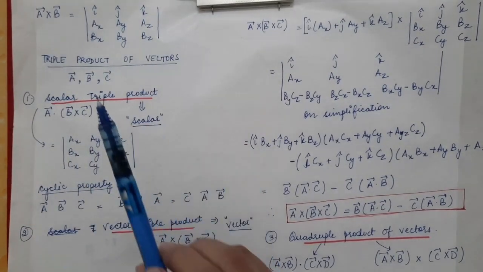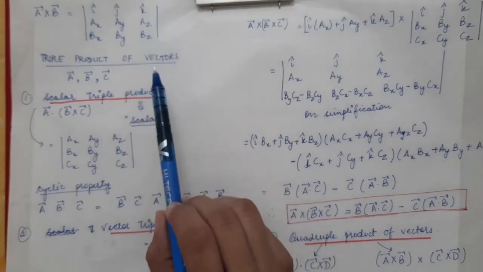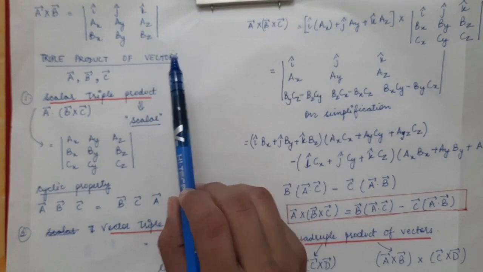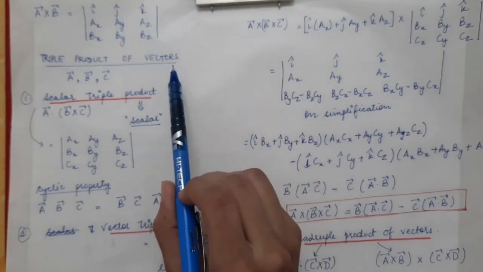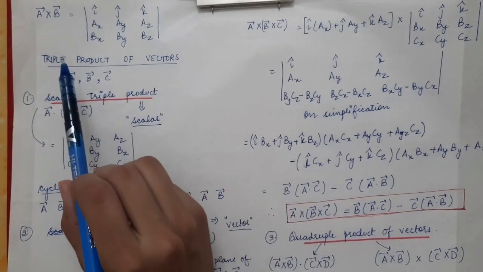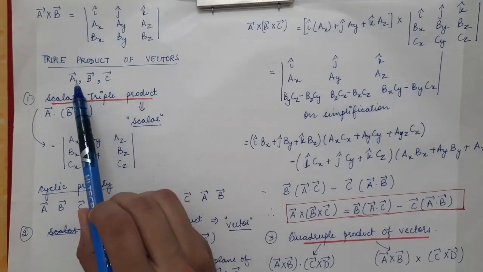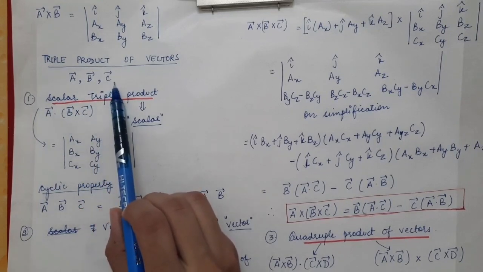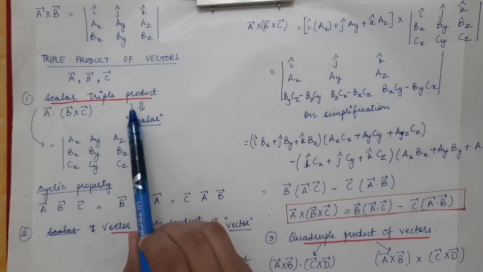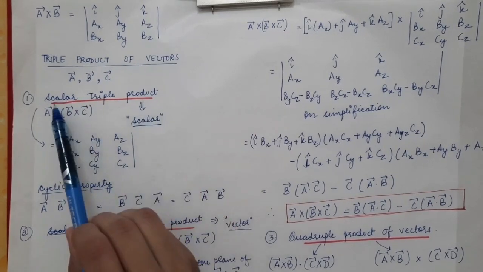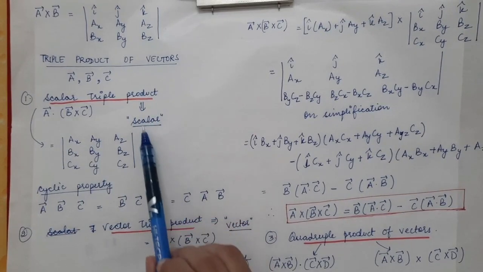Next is the triple product of vectors. Till now we have studied the scalar product, dot product and the cross product, which was the product between two vectors. Now we have the triple product of vectors. Now we will be having three vectors, so let's say they are A vector, B vector and C vector. The first triple product is the scalar triple product. Scalar triple product means that the result that we will get will be a scalar.